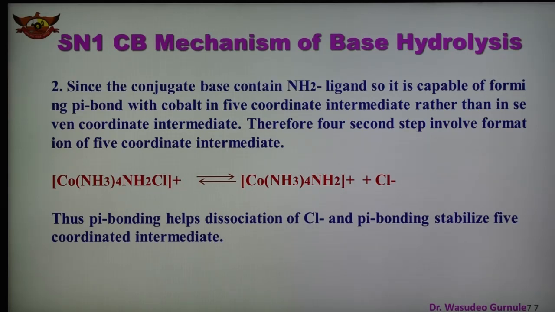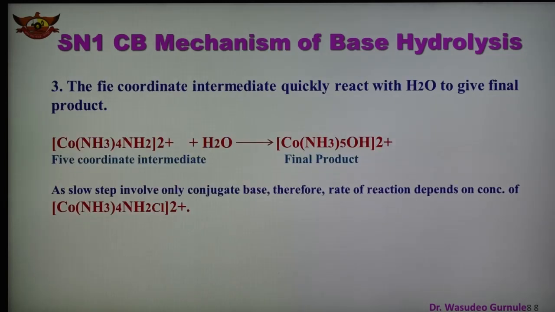So this is the important second point. Pi bonding is very important, and this also helps in dissociation of Cl from the complex, and also stabilizes the 5 coordinated intermediate. In case of third, the 5 coordinate intermediate quickly reacts with the water and gives the final product.